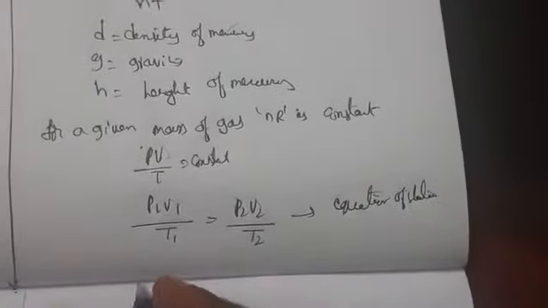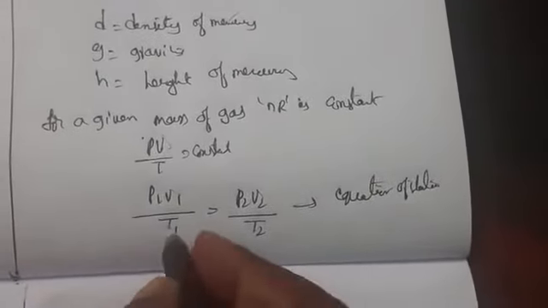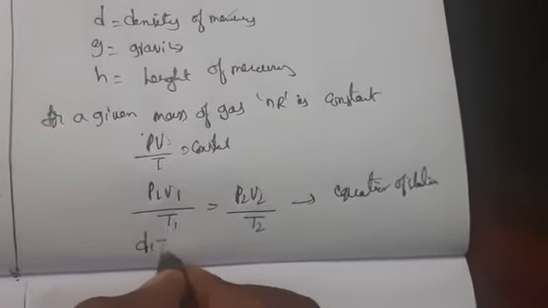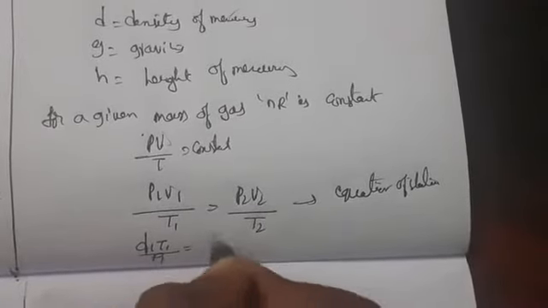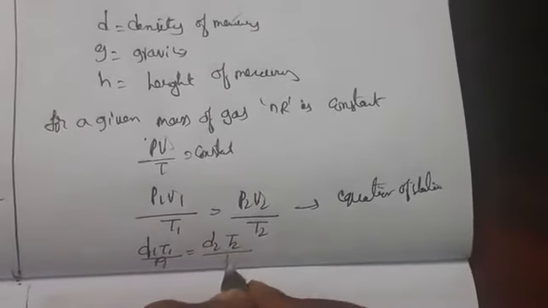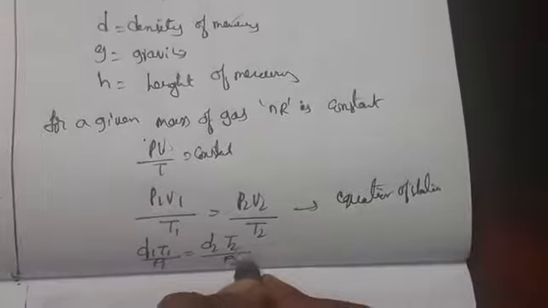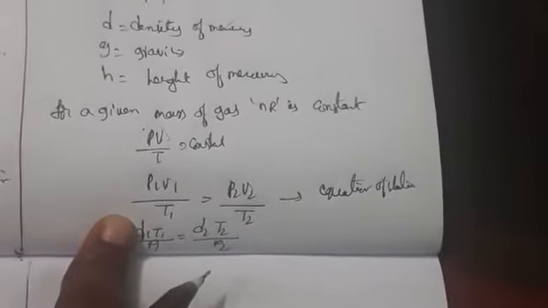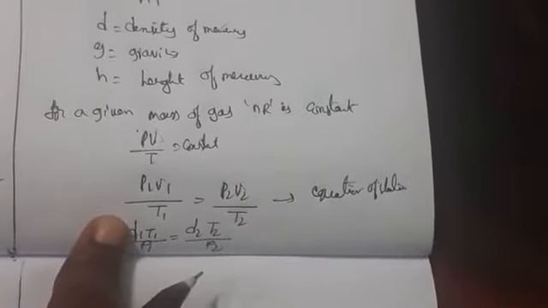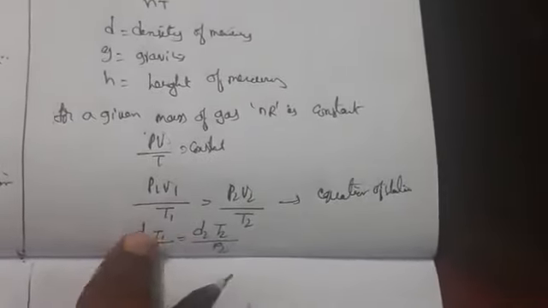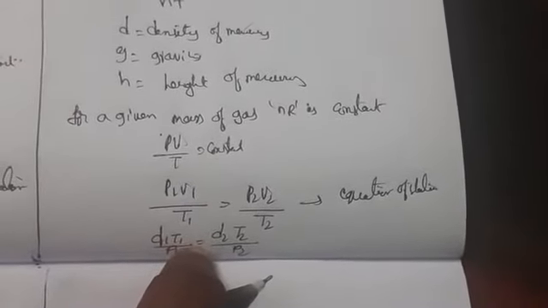So by this we can write it as D1 T1 by P1 is equal to D2 T2 by P2. What does this mean? Density means mass per volume. So mass per volume we call density. In place of volume I am taking D1. Why? Because V is directly proportional to T also. According to Gay-Lussac's law we can write this also.